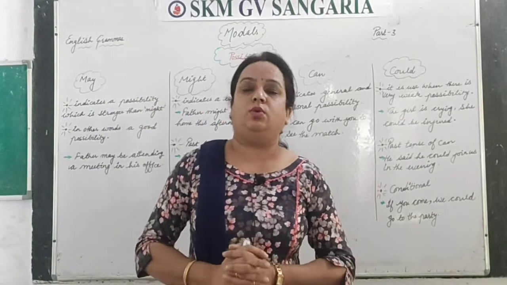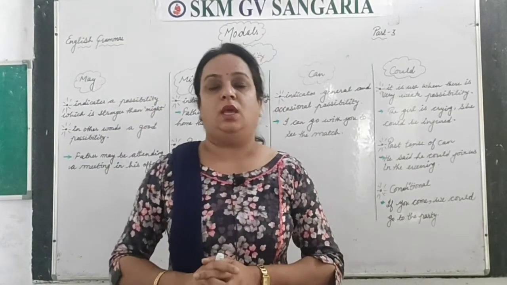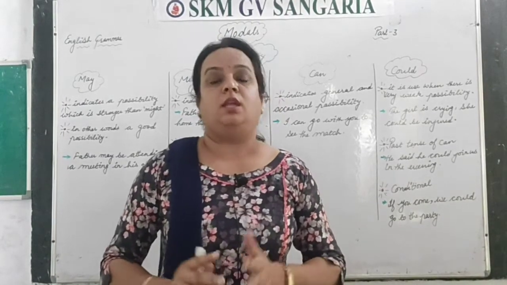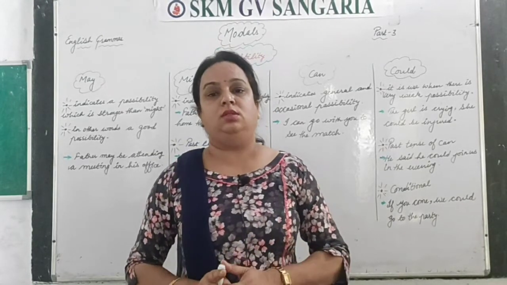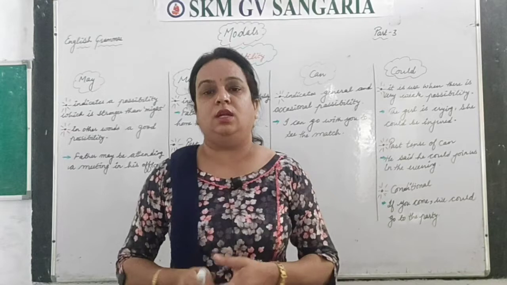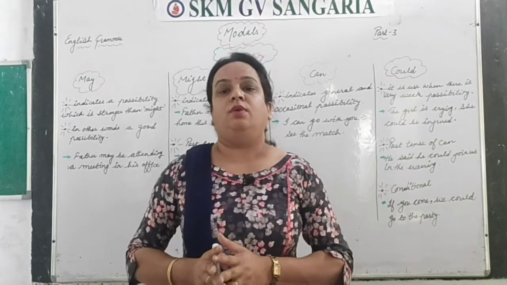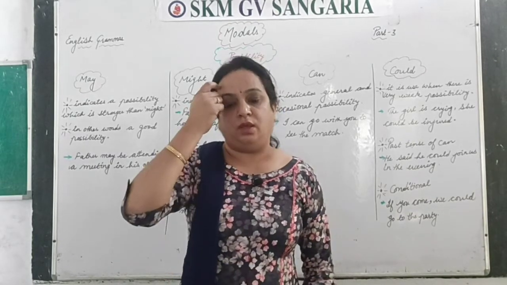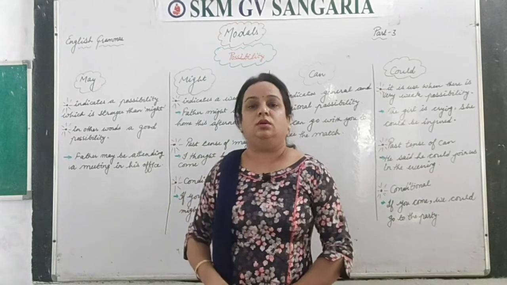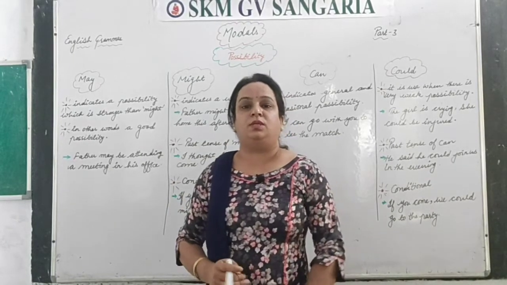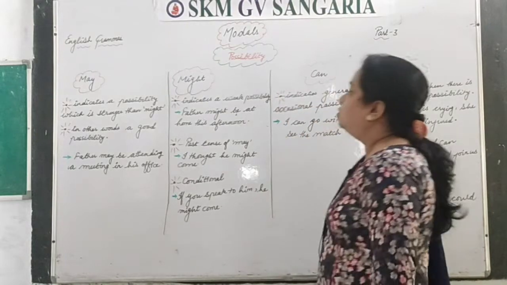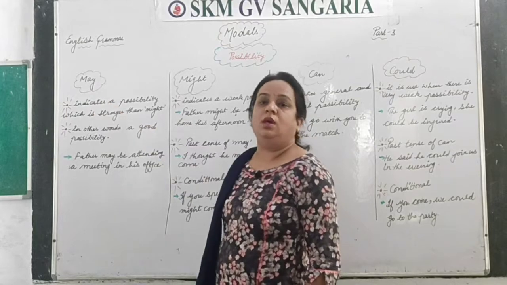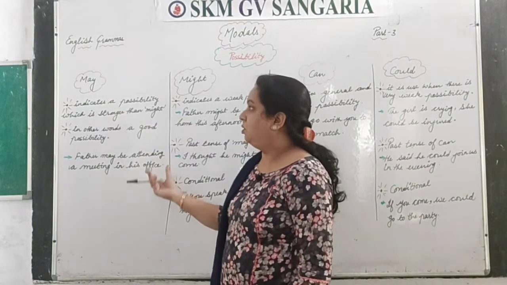Now if we want to express possibility, which modals do we have to use for that? Let's understand. It may happen in some cases that some modal auxiliaries are repeated, so that doesn't matter, because we can use different modals for different purposes. So here we have to see the modals which we use to express possibility. The first one here is may. May we have done there also, when we wanted to express permission.